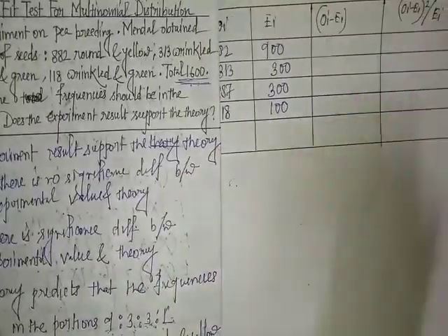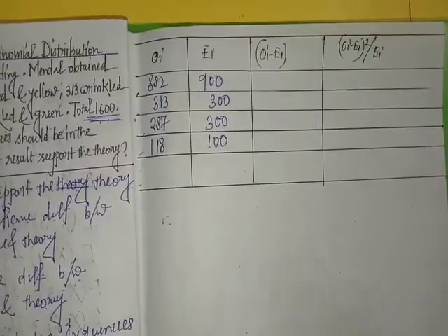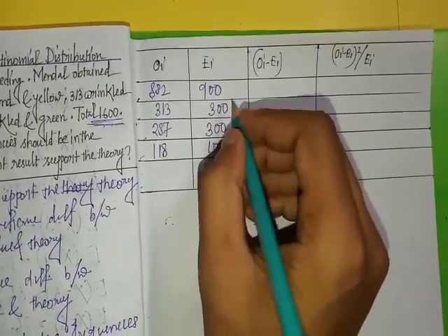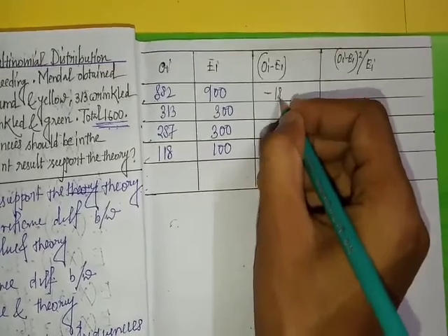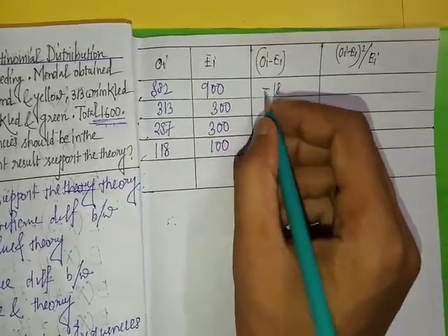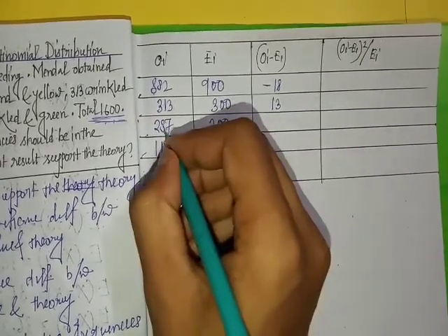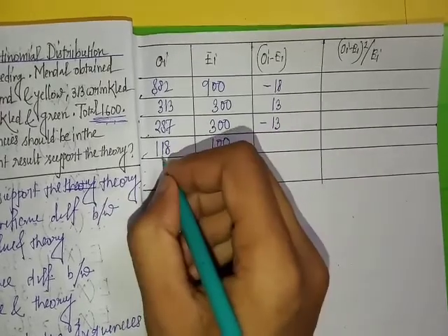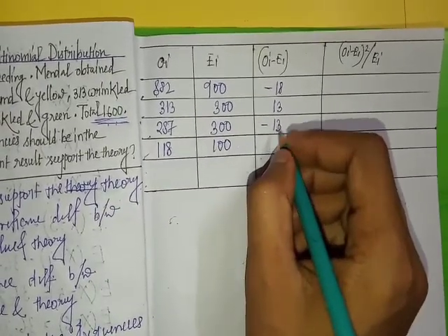Next, Y minus E_i, that is 882 minus 900, that is minus 18. 313 minus 300, that is 13. 287 minus 300, that is minus 13. 118 minus 100, that is 18.